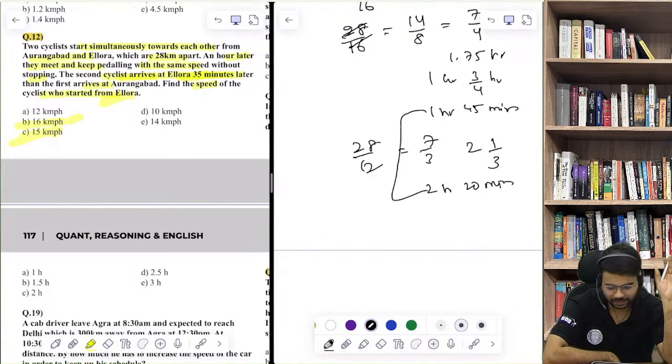The answer will be 16, option number B. Yes, the answer will be 16. Absolutely, we can do it like this also, because we have eliminated 3 options and we have to check only 2 options.